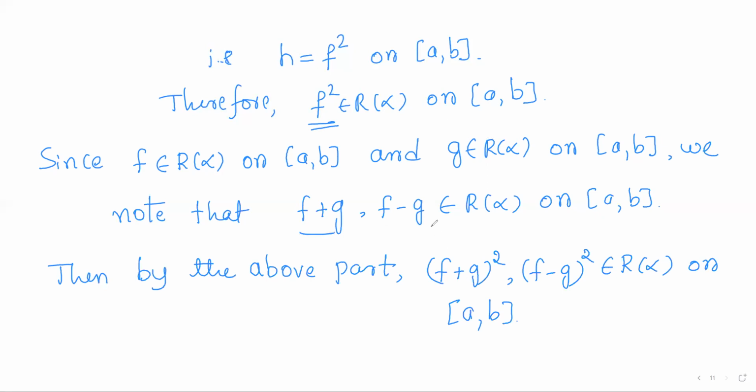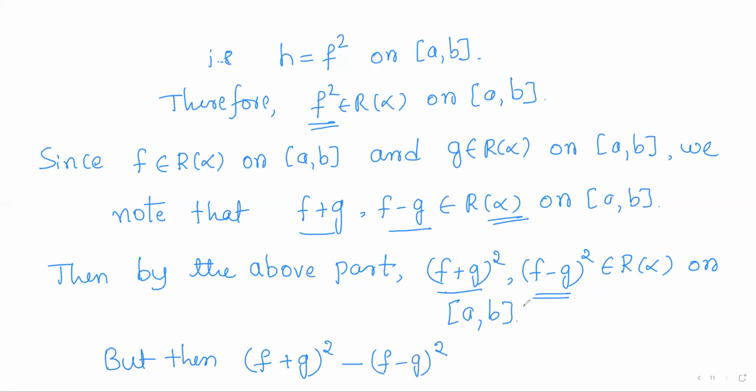Now f plus g and f minus g are Riemann-Stieltjes integrable functions, so f plus g square and f minus g square will also be Riemann-Stieltjes integrable functions. But then as these two functions are Riemann-Stieltjes integrable, their sum will also be Riemann-Stieltjes integrable, or you can consider the difference f plus g square minus f minus g whole square. So as these two functions are Riemann-Stieltjes integrable, their difference will also be Riemann-Stieltjes integrable.